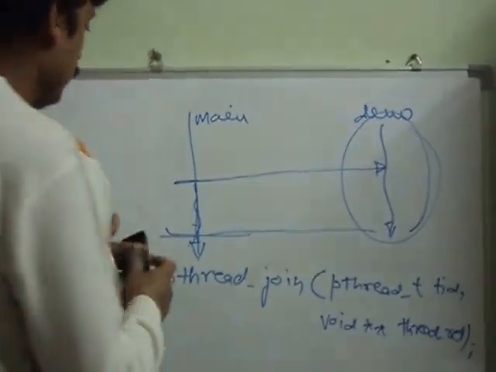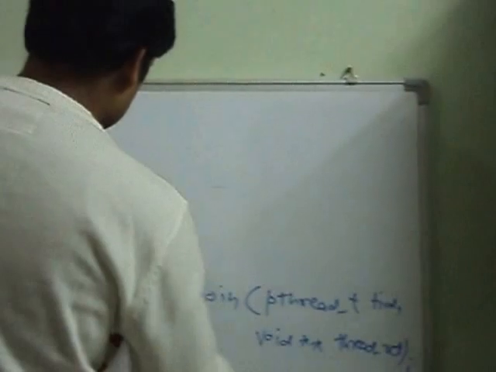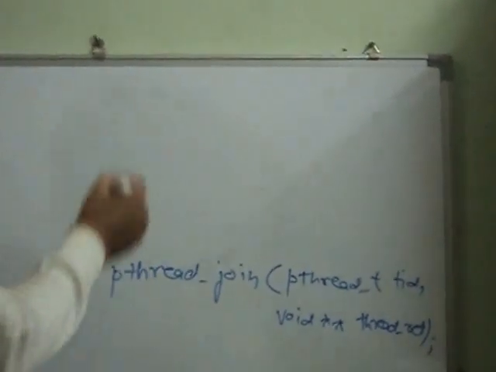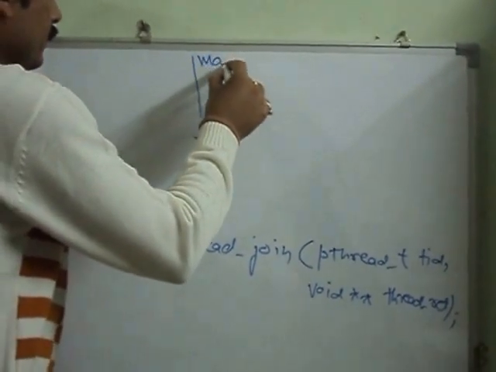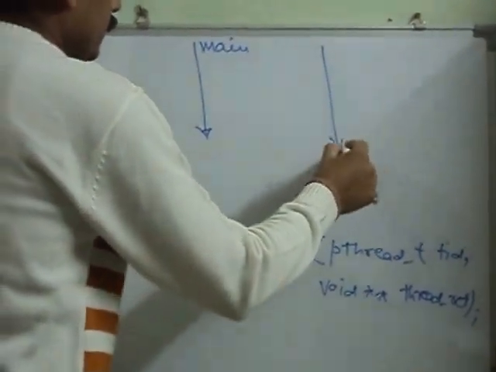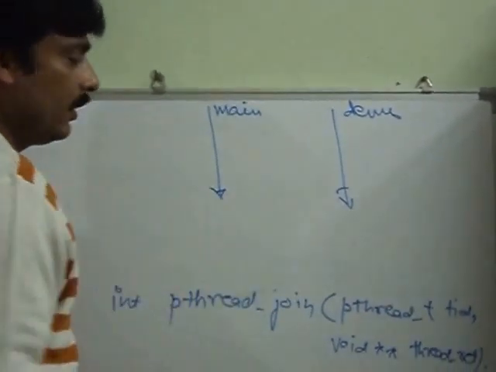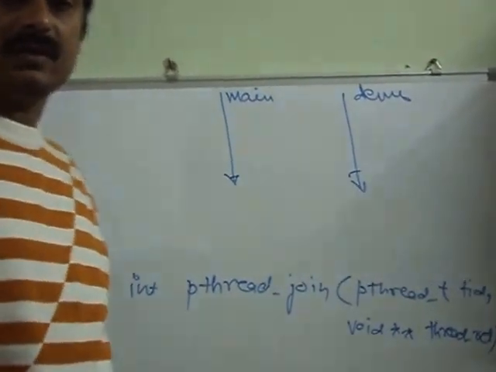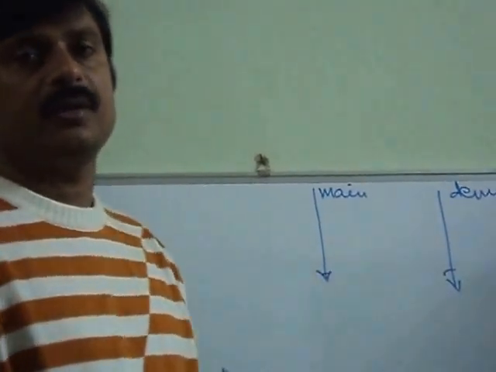So let me tell you about this join function. Now, main thread and the demo thread created using pthread_create. As I told you, there are two types of threads we can create: joinable thread and detachable thread.